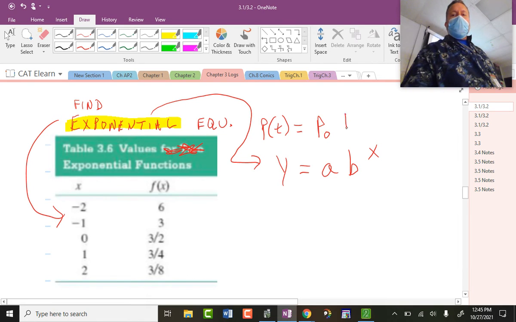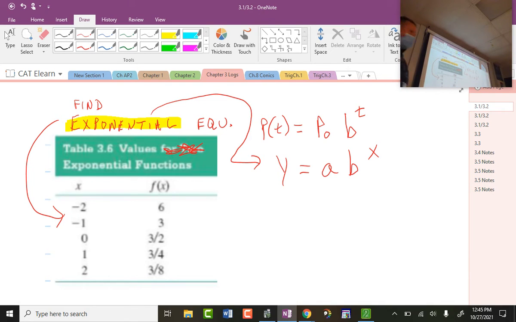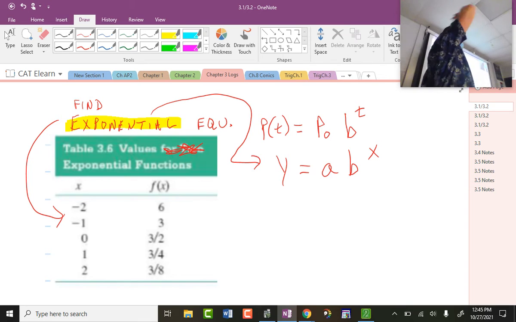And then I think I still had a b raised to the t. So it's one or the other. I just like going back to y equals a times b to the x. It's just basic and simple. So it's either or, though. Okay, now my question is, what is a? Let me let that sink in for a second. You all should know what a is already.